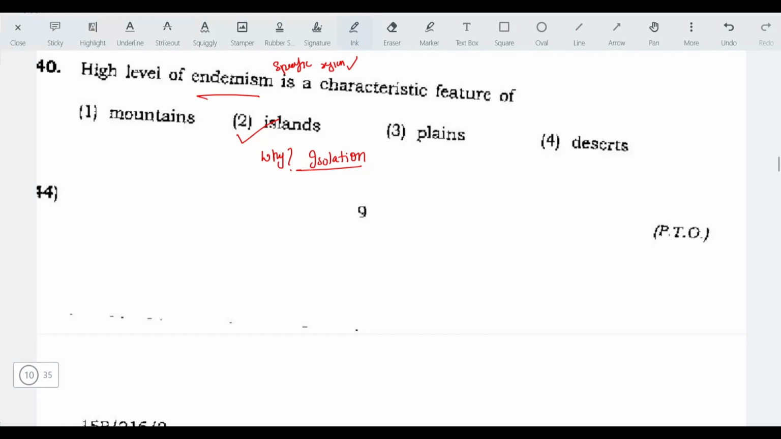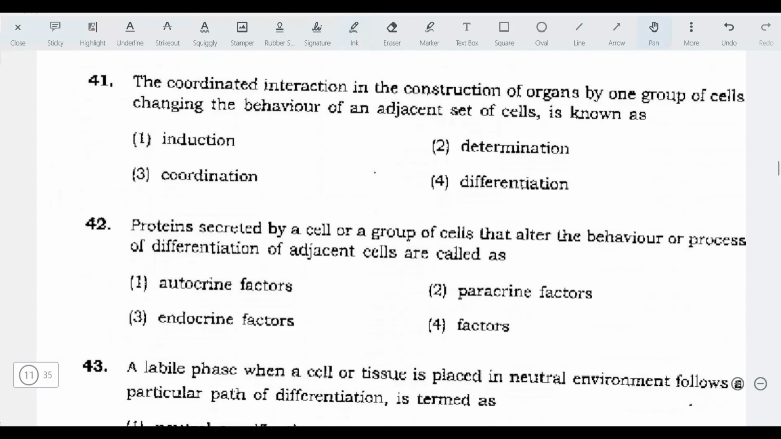Right? Next question. The coordinated interaction in the construction of organs, where one group of cells changes the behavior of an adjacent set of cells, is known as induction. This group of cells is called the inducer and it is changing the behavior of the responder. Right? So the process is induction.